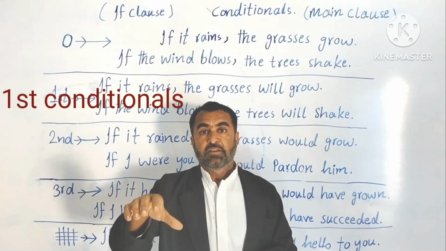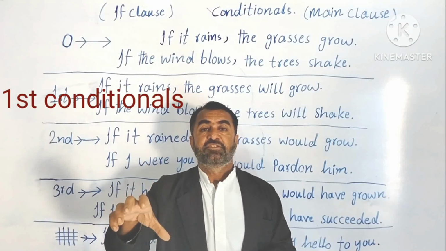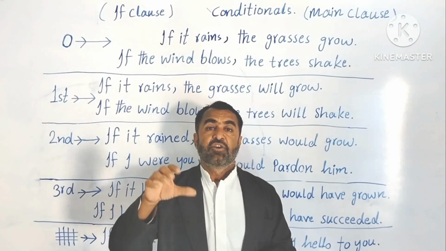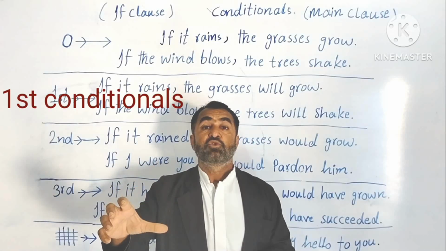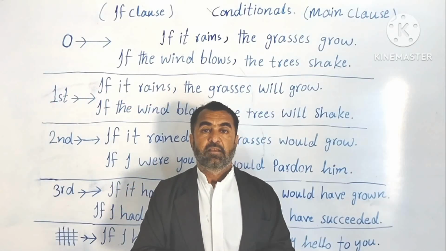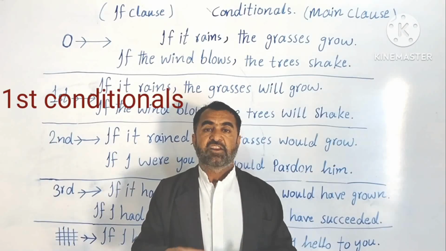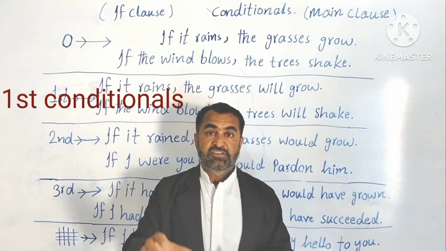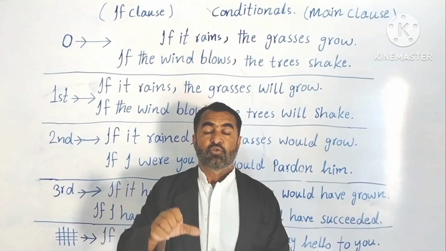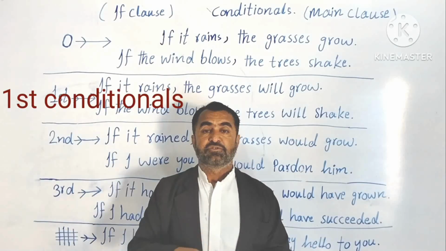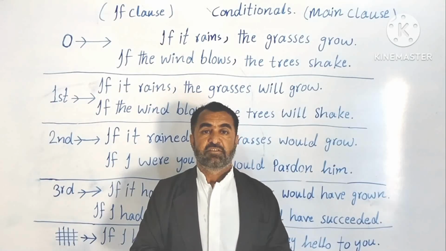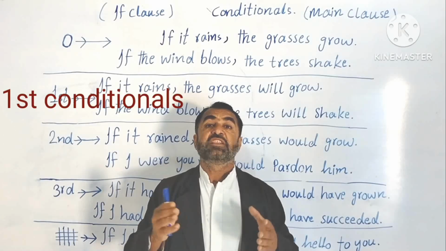Still we have chances to achieve those goals. When there are chances, when things are under control, we use first conditionals.